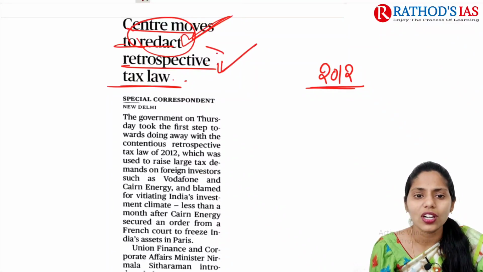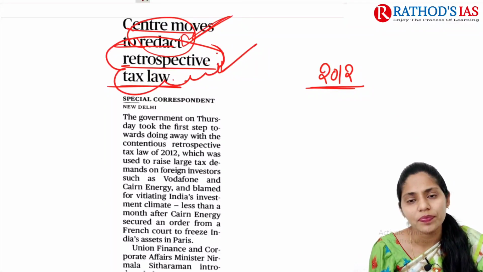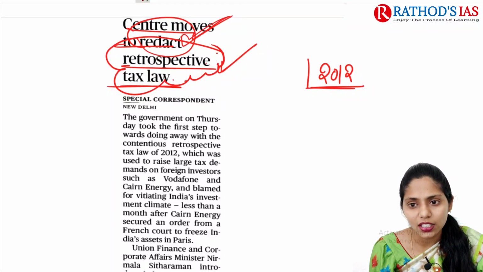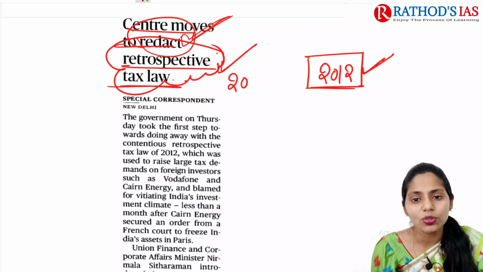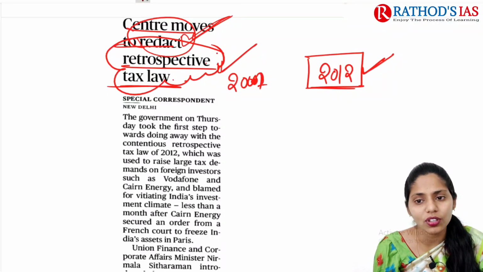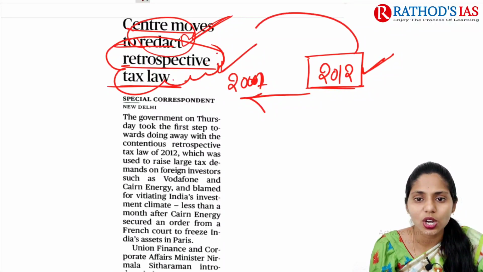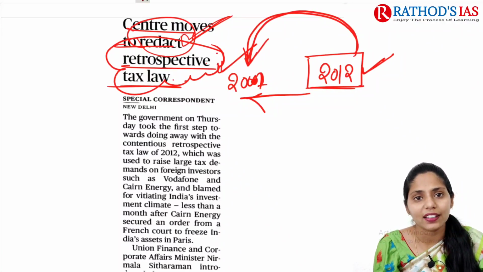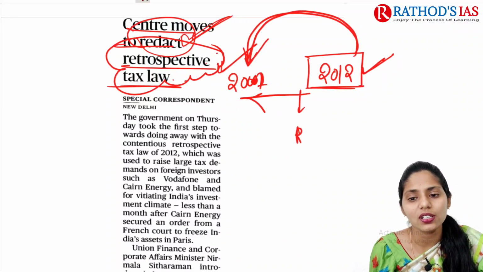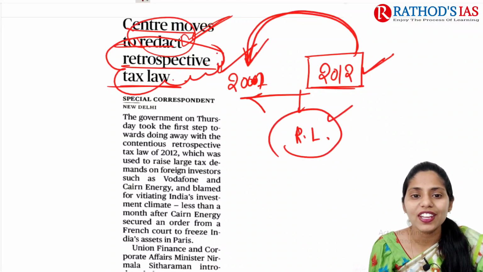So first of all, what is the meaning of this retrospective law? Retrospective law means actually this law which came into existence in 2012, but from 2007, or we can say before 2012, this law will be applicable. Okay, this law will be applicable back. So this type of laws are called retrospective law. So why do we need correction?